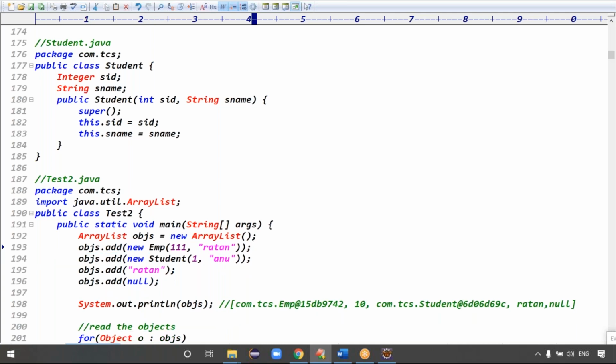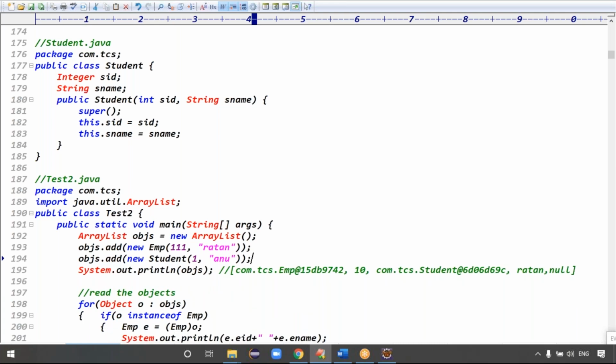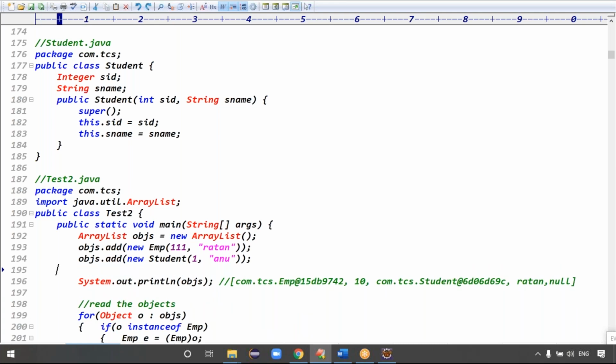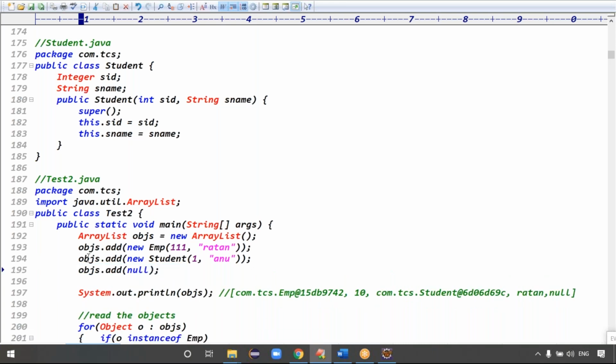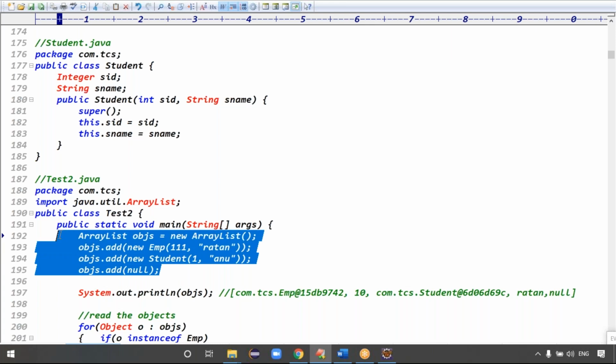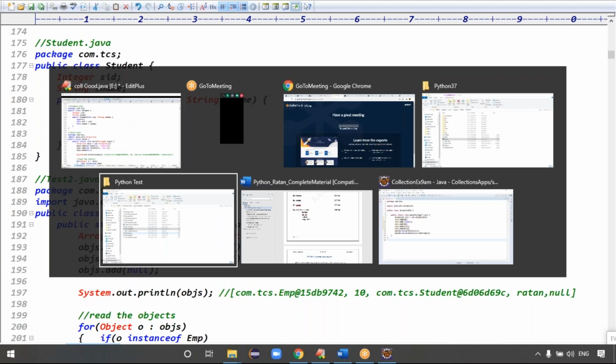I can add a student object, an employee object, right? That's fine, guys. I don't want all this information, leave it. Assume null is there and we have to process it, so let me take a null value also. I added one employee object, one student object, and one null object, guys.